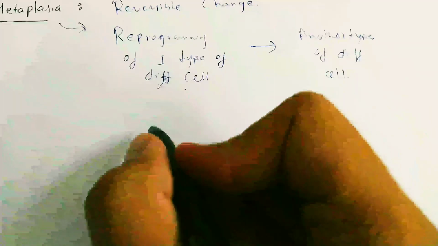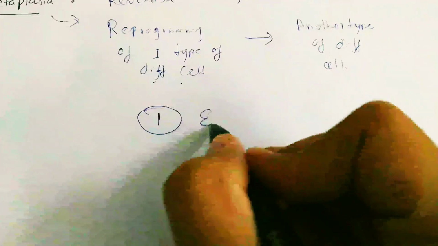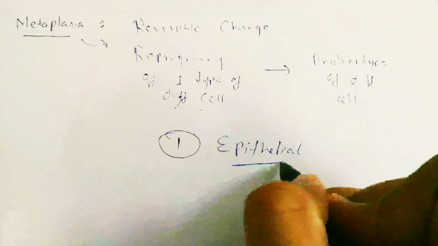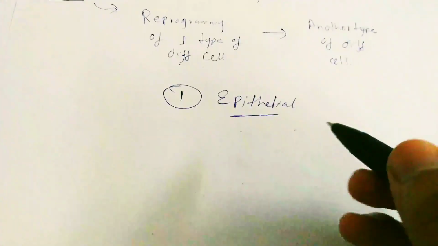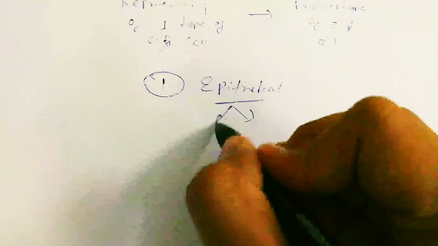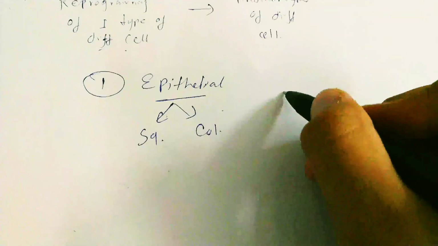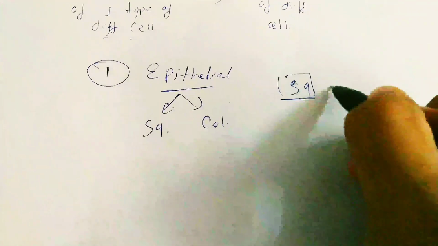Let's understand this with an example. It is epithelial metaplasia, in two types, squamous and columnar. So let's see squamous metaplasia.